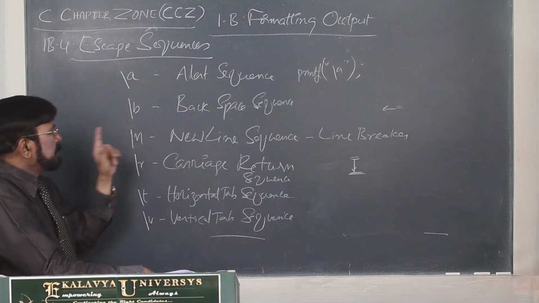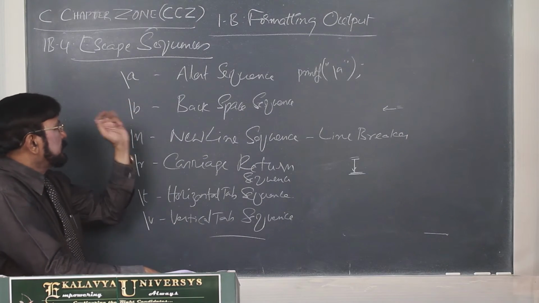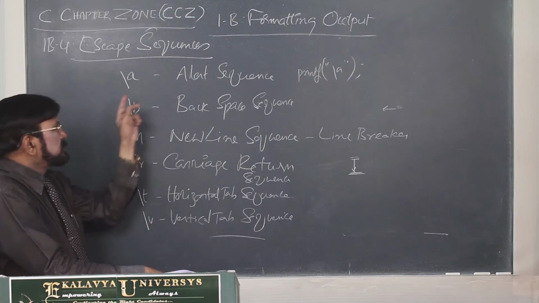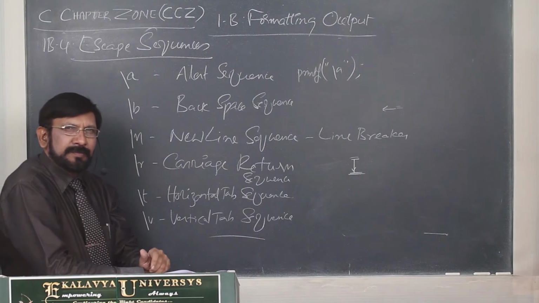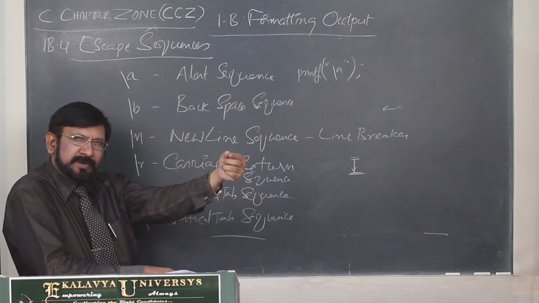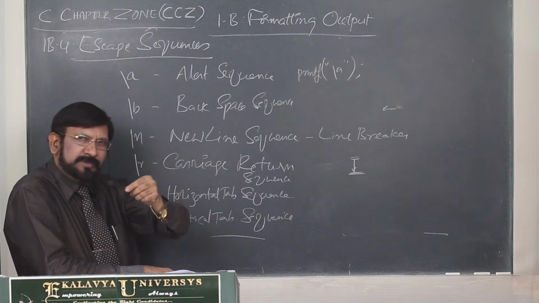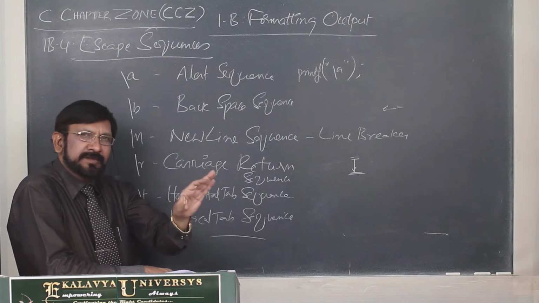Once again, I brief the functionalities of all 6 escape sequences. Alert sequence provides a beep sound. Second one, backspace sequence moves the cursor one space towards the left, and if any character is existing there, it is erased.